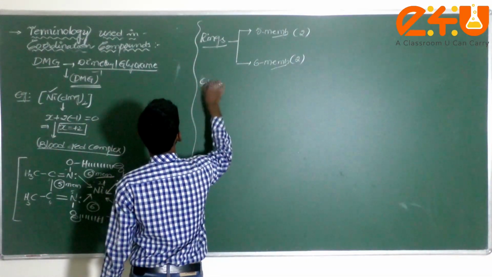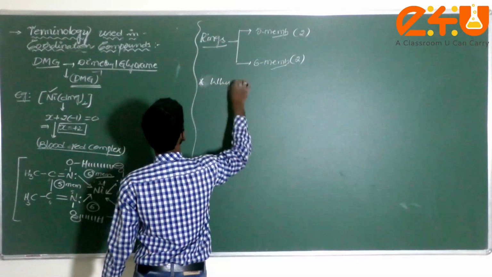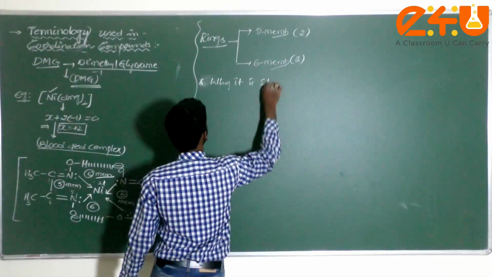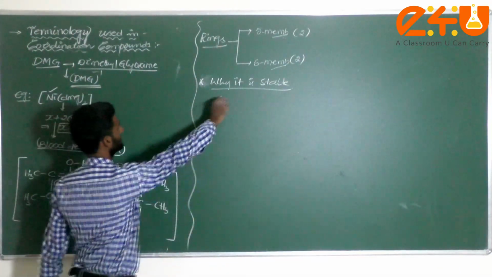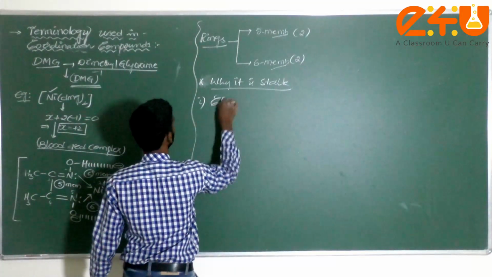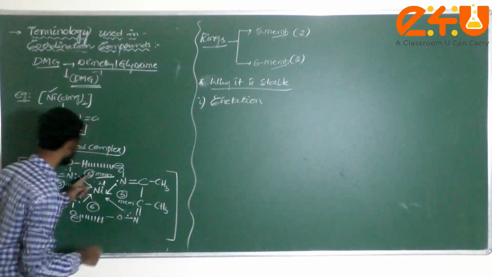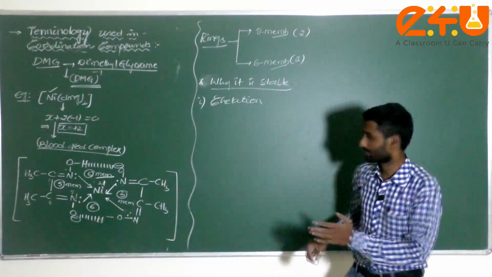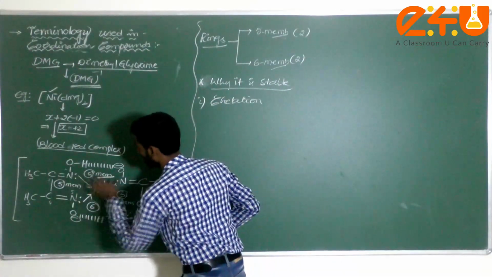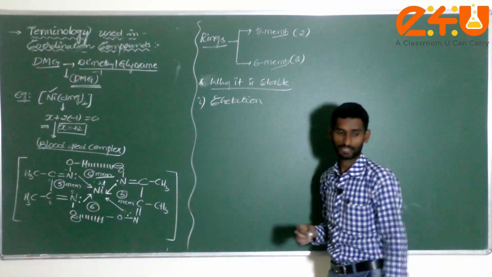Next, what is the reason here? Now, chelation. Why is it stable? There are two reasons, students. How many reasons, sir? Two reasons, sir. The first one is called chelation. Chelation means forming a 5-membered or 6-membered ring. Check it here. This is the 5-membered, 5-membered, 6-membered, 6-membered. How many rings are formed? Everything I wrote here. Am I correct?